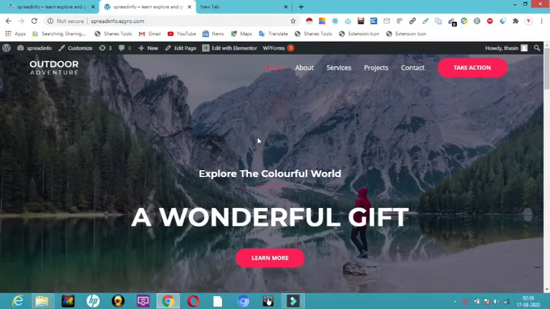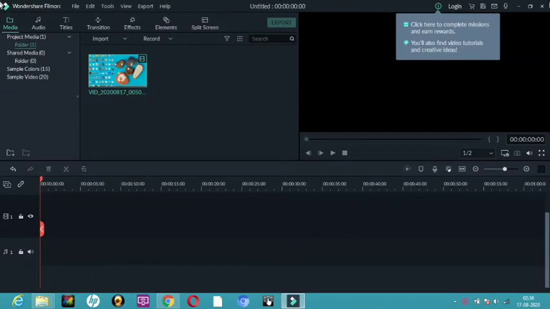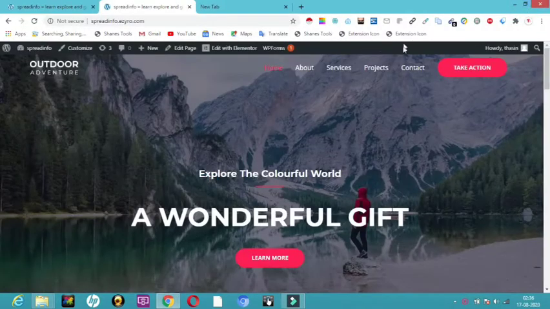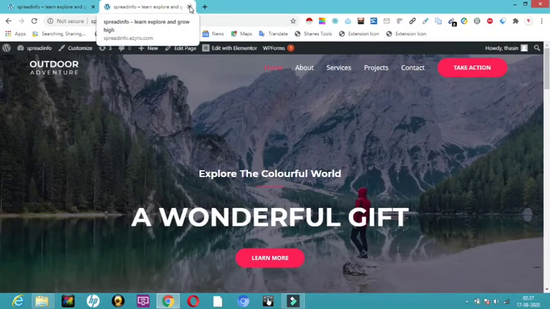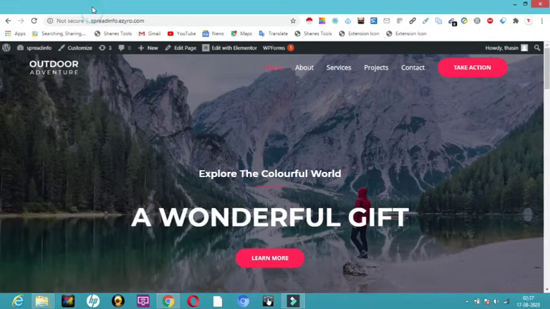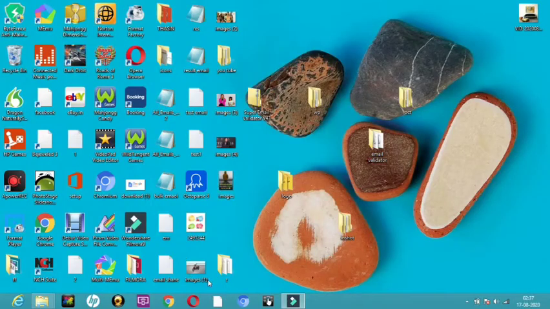We now have a clear understanding of how to work with WordPress. We have installed a theme called Astra, and we have got home, about, service, project, contact, all that. Now I'm going to tell you how to work with this. What I will do is completely close all this, and I'll show you how to open and work with the administrative URL. Now everything I have closed.